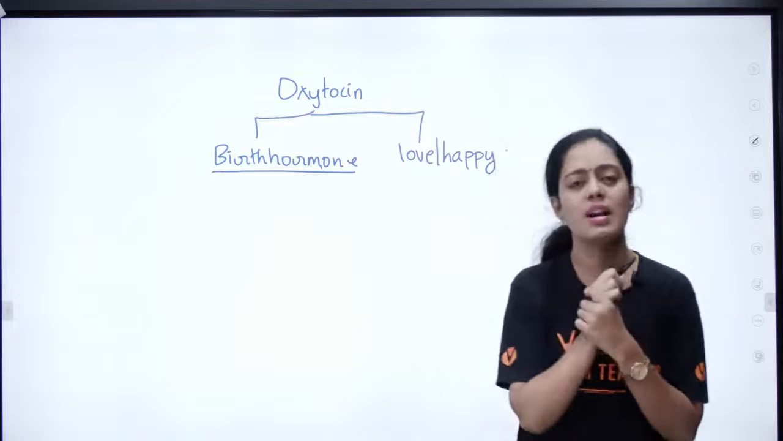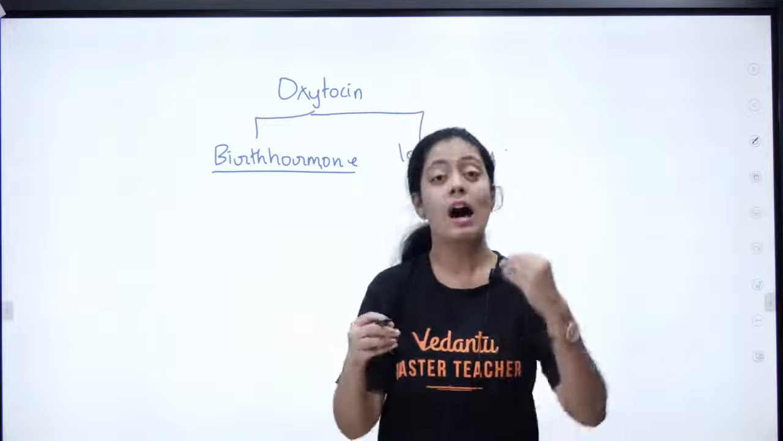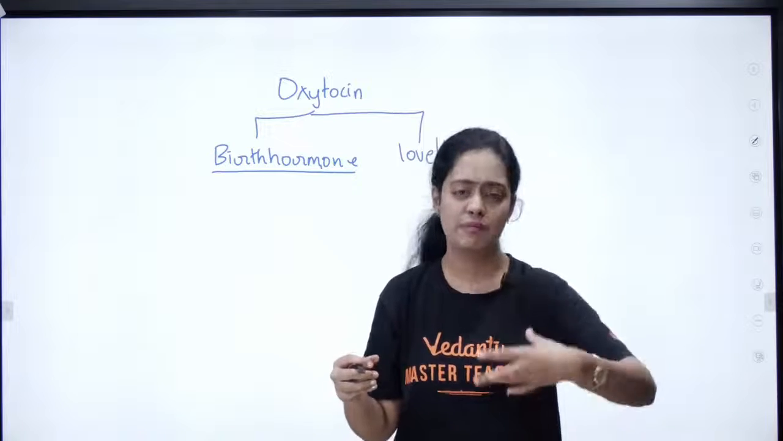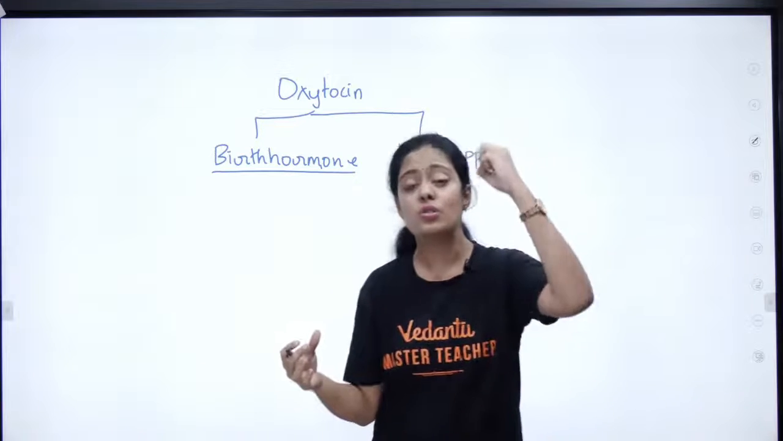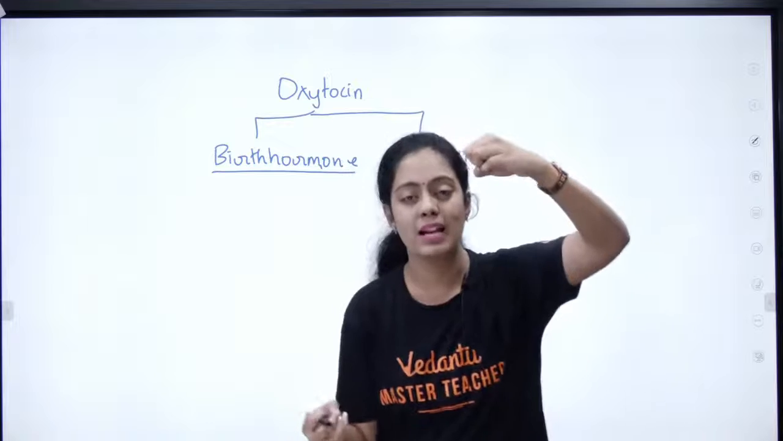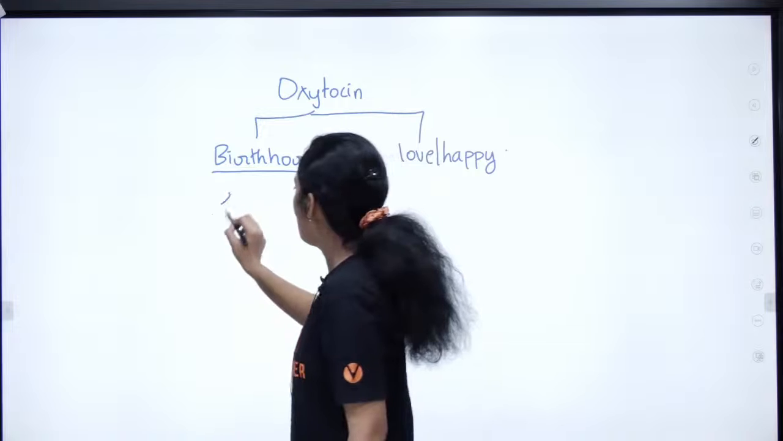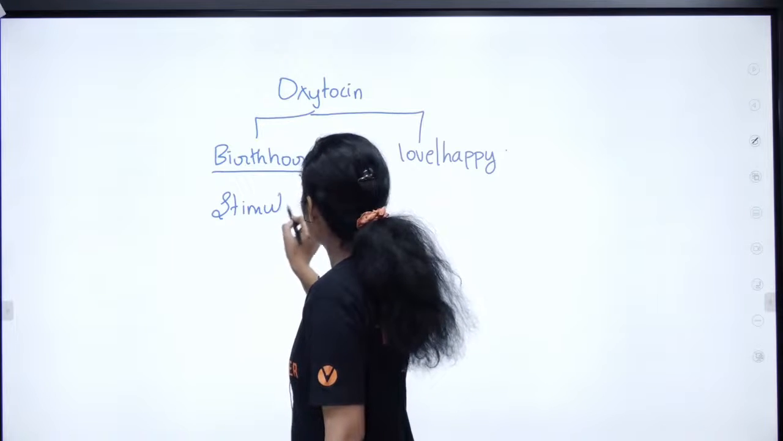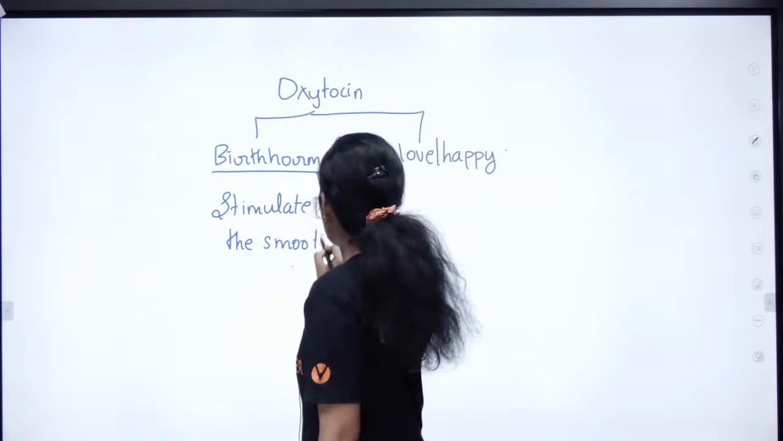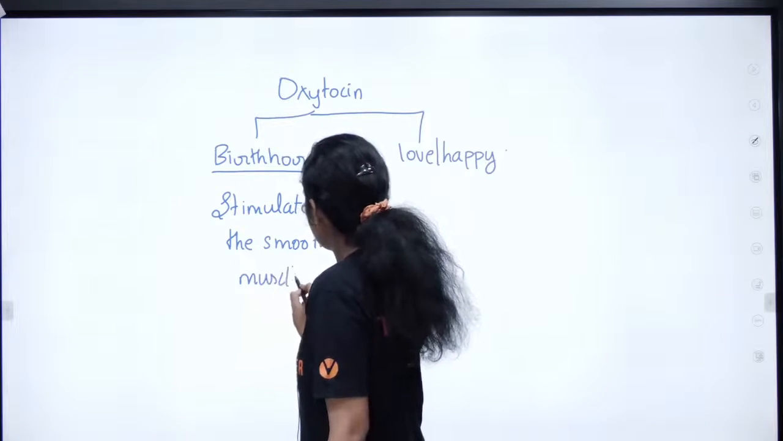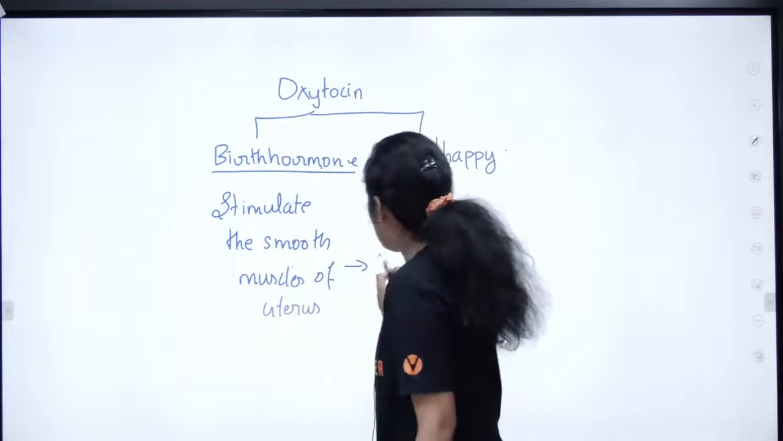Why is oxytocin called a birth hormone? During parturition, when the child is ready after 9 or 10 months of development to come out into the world, oxytocin will be produced by the hypothalamus, stored and released by the pituitary, and it is going to stimulate, very important, the smooth muscles of the uterus. That is going to help in childbirth.